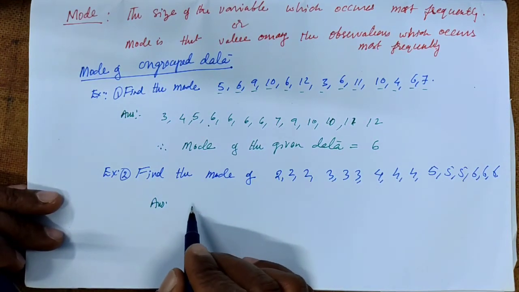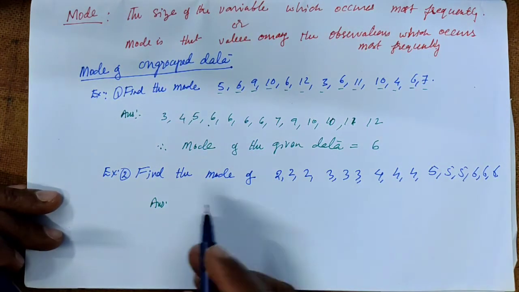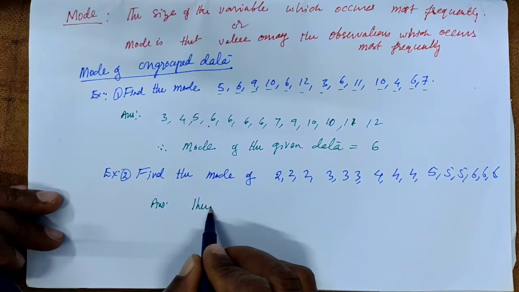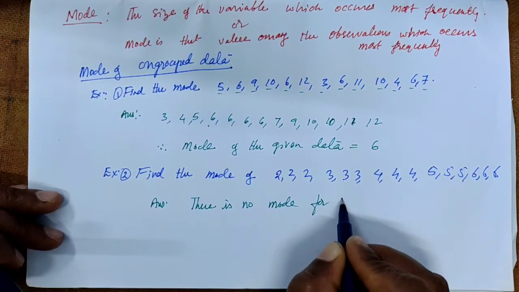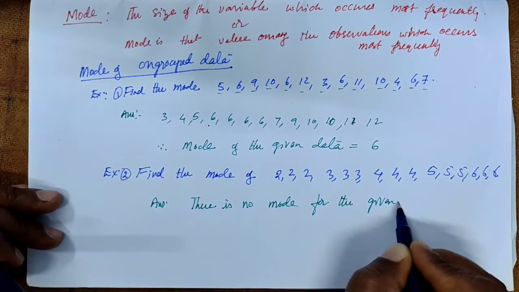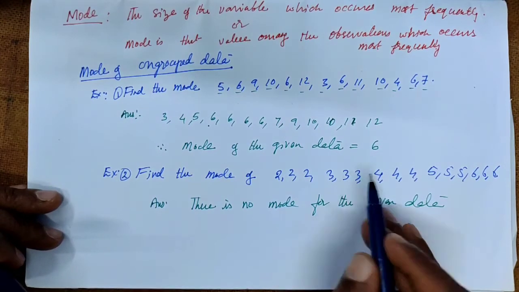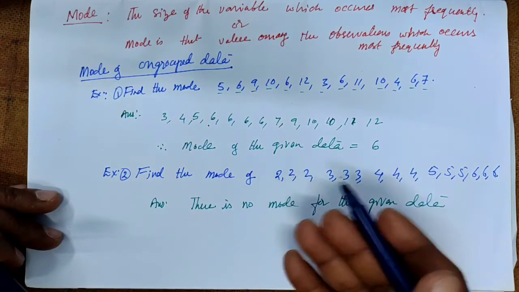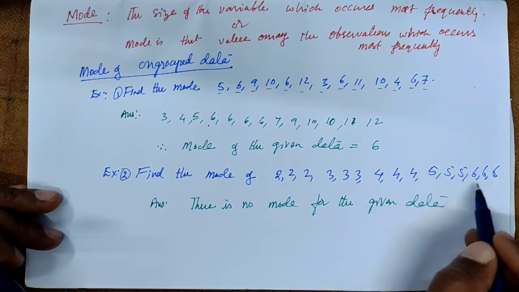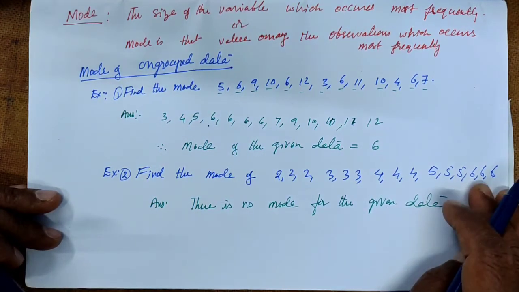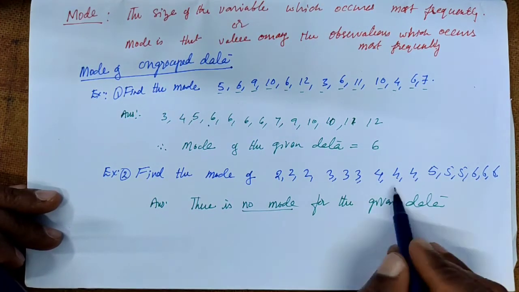All the observations are 3 times. So among these, which is the most occurring value? All are equally repeated. So there is no mode for the given data, because all are equally repeated. If we observe any observation, 2 is 3 times, 3 is 3 times, 4 is 3 times, 5 is also 3 times, 6 is also 3. So we can say there is no mode for this given data.